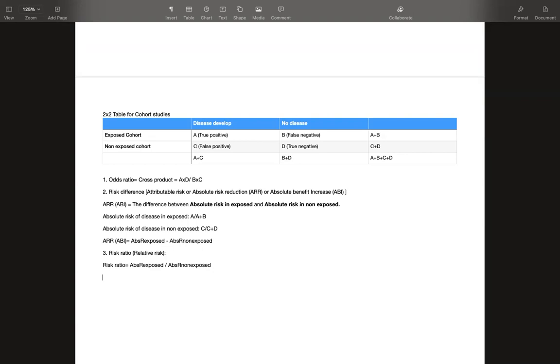Just a few things about risk ratio. The value of risk ratio, we will discuss later on, when we see the values of the point of no difference. For now, just remember that if the value of risk ratio is greater than 1, that means you have an association. And if the value is less than 1, then it means we have no association. We will discuss it in more detail in our upcoming lectures. Is it clear?